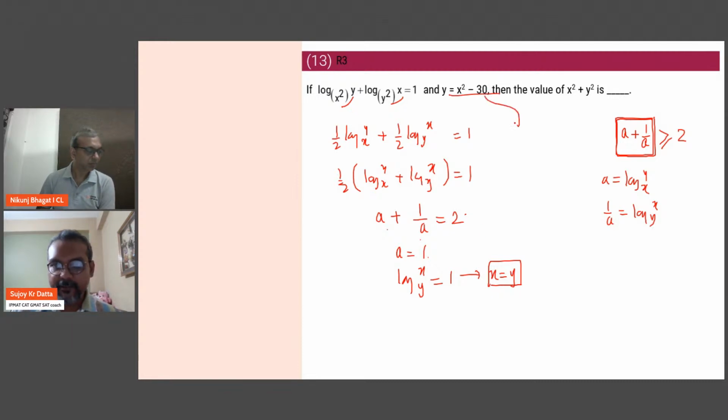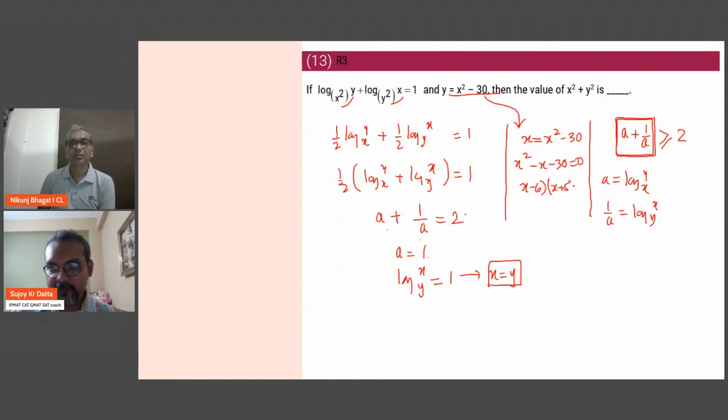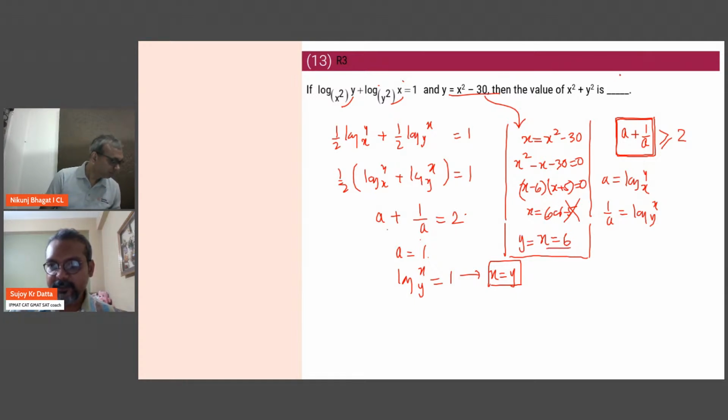Plug in the second. So you are going to get x equal to x squared minus 30. So make a quadratic and solve. x squared minus x minus 30 is 0. x minus 6 times x plus 5 is 0. x is either 6 or negative 5. Negative cannot be, because log of negative numbers is not defined. So the value of x is 6. So y is also 6. So this is 36 plus 36, 72.